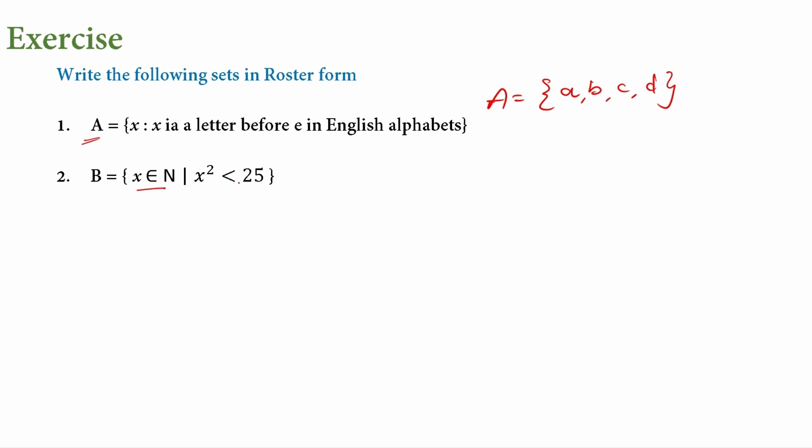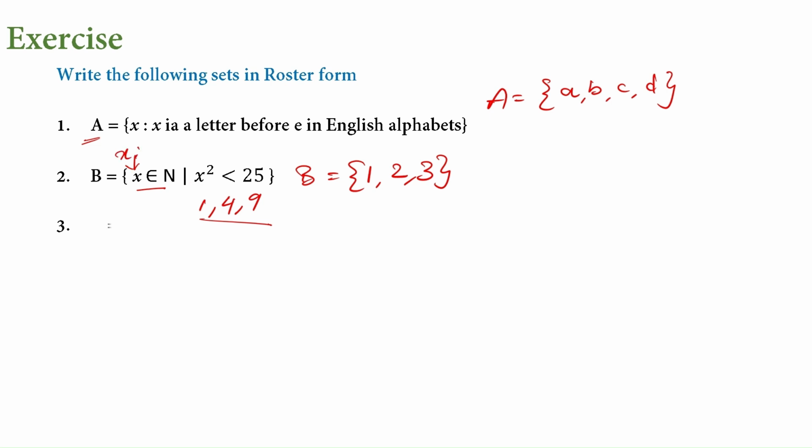What are the squares we have less than 25? It's 1, 4, and 9. We have to write x, not x square. 1 such that 1 square is below 25, then 2 square is 4, below 25, and then 3 square is 9, below 25. Don't write 1, 4, 9 as the answer. No, we need only x, the element, not the x square.